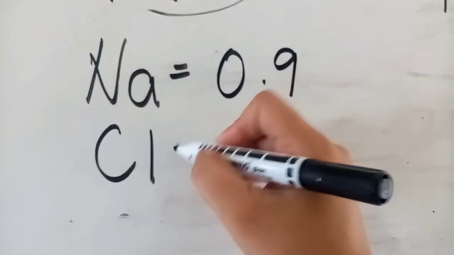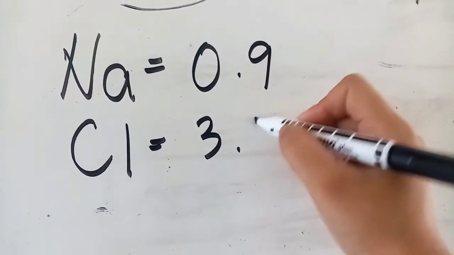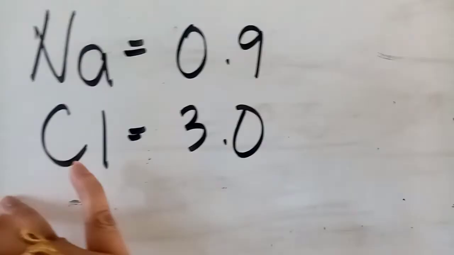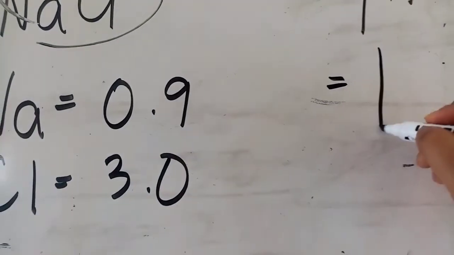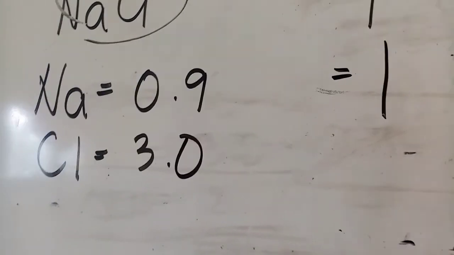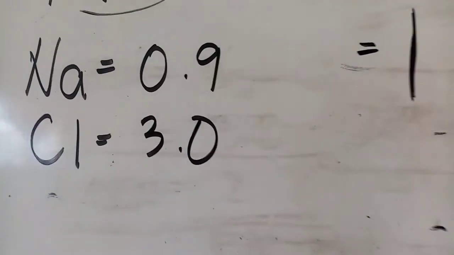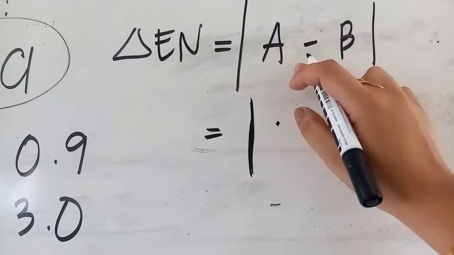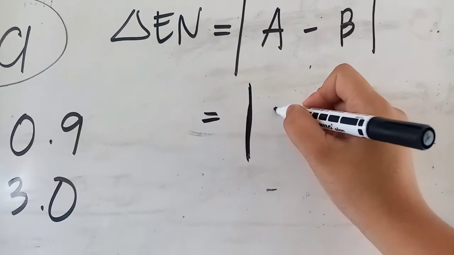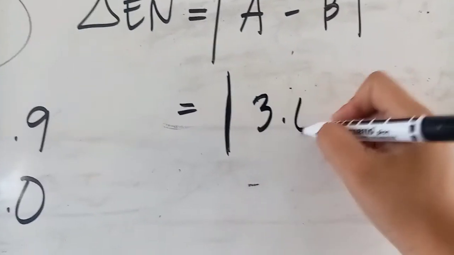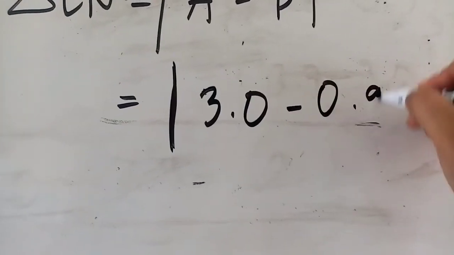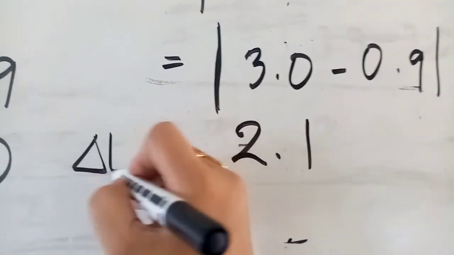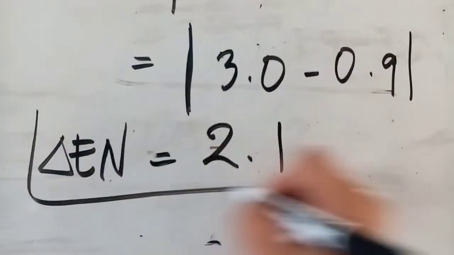And chlorine has a 3.0 electronegativity. So we will just get the difference between this. That is an absolute value, kahit saan ang mauna, because it is an absolute value, the answer would always be positive. So we'll say that our first atom electronegativity is 3.0 minus 0.9, and we will get 2.1. And this is our electronegativity difference.